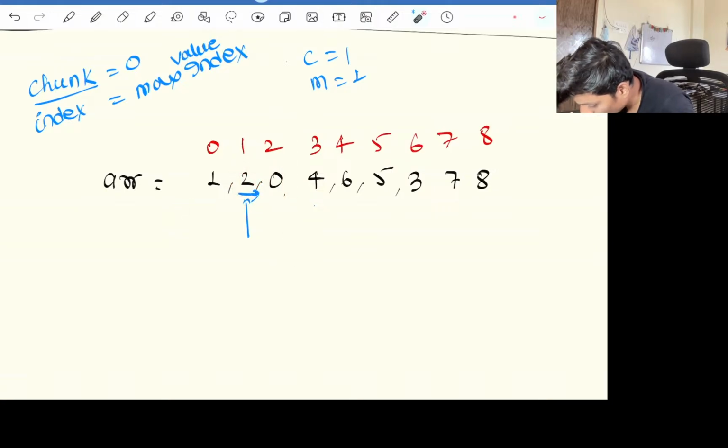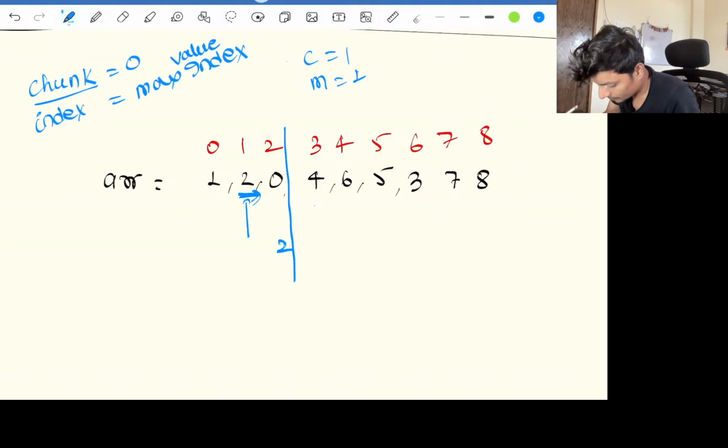So our chunk will remain the same, but our maximum will be updated. Our max index will be 2, so we need to carry it until 2, yes or no? So we have carried this until 2.